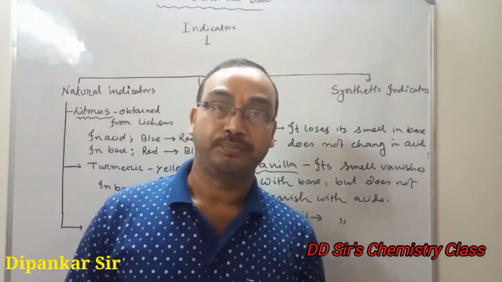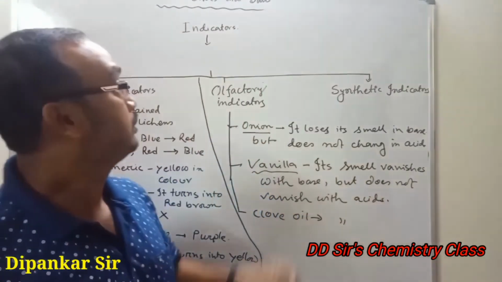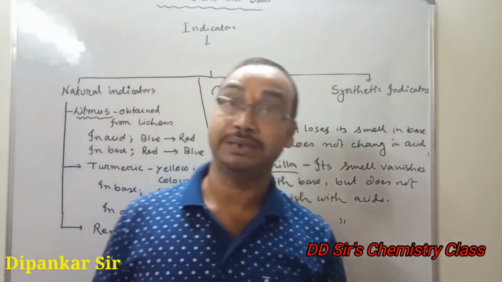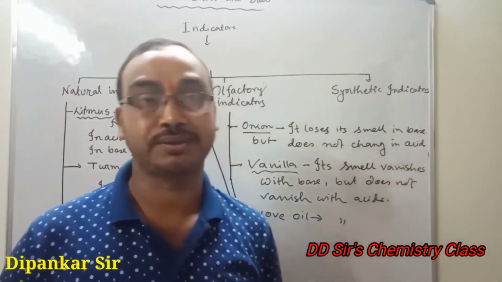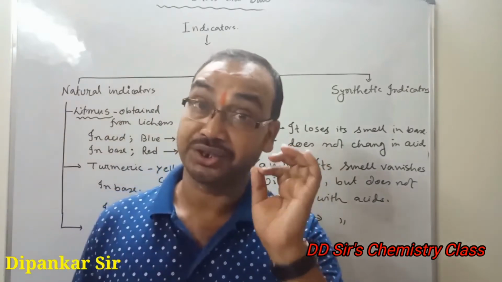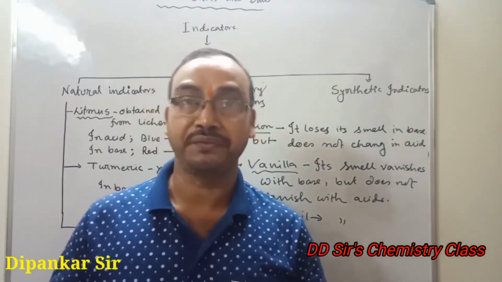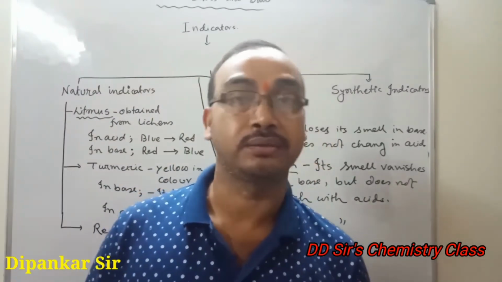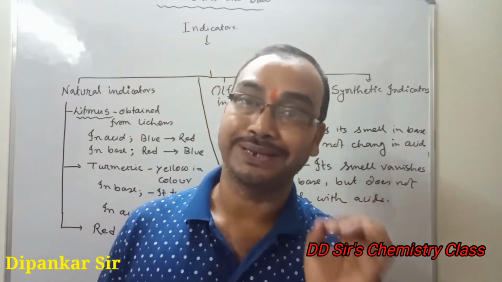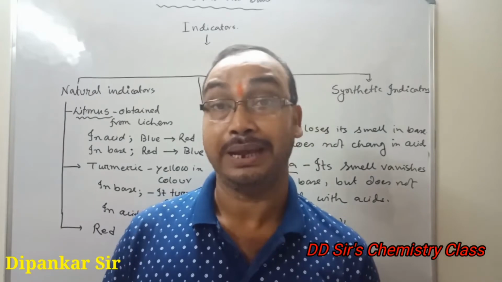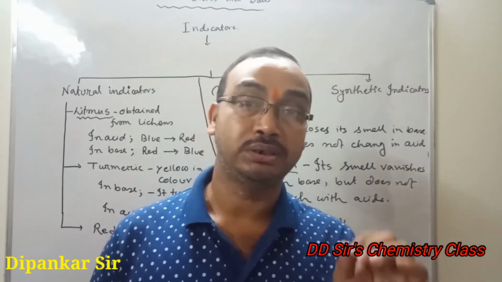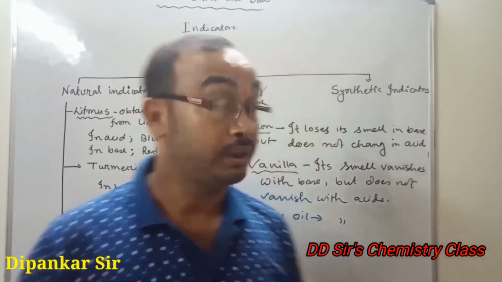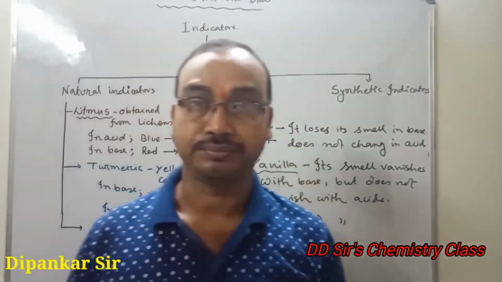Okay students, now indicators. We have discussed acid, its characteristics and classification, and base, its characteristics and some types of bases. Now indicators.